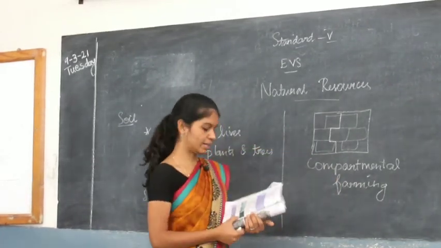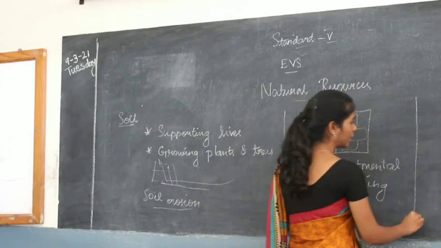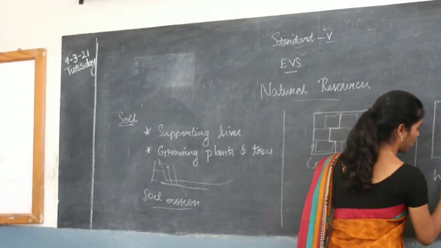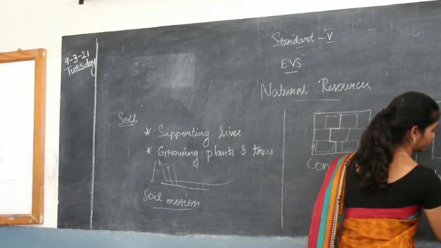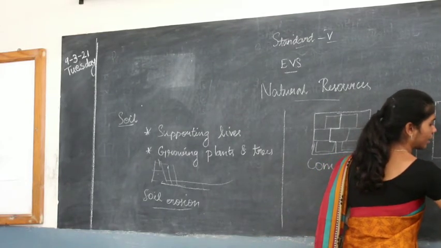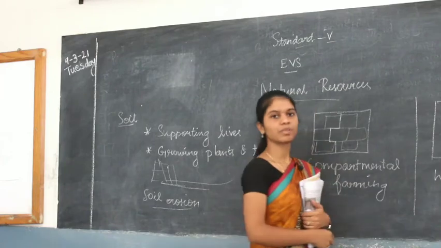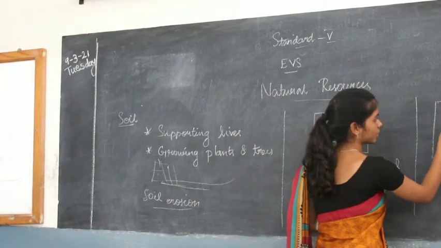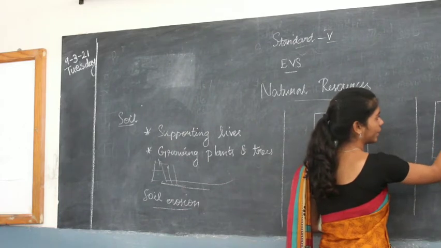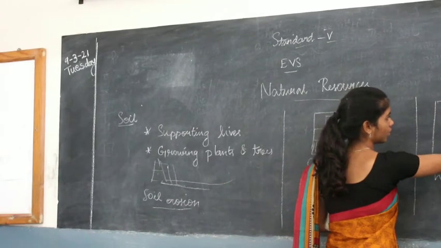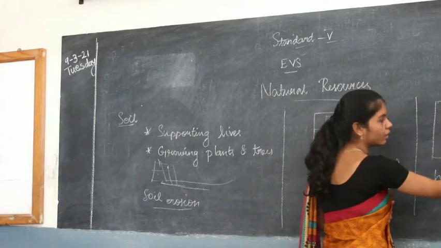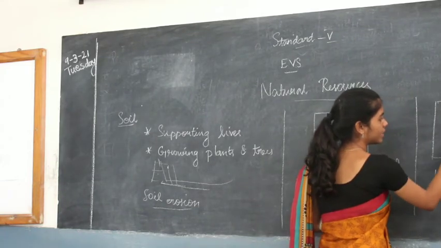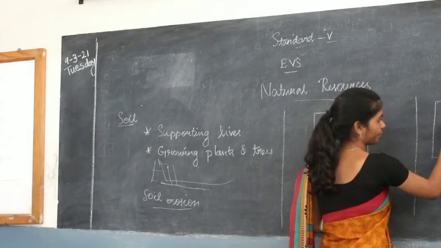And the second one is wind breaking. In this, they will plant big trees around the place where the soil has to be protected. Here will be a big tree. Protected means saved or contained.